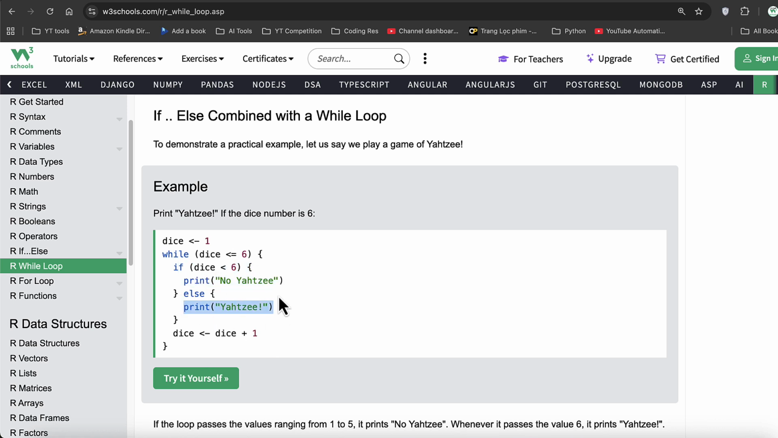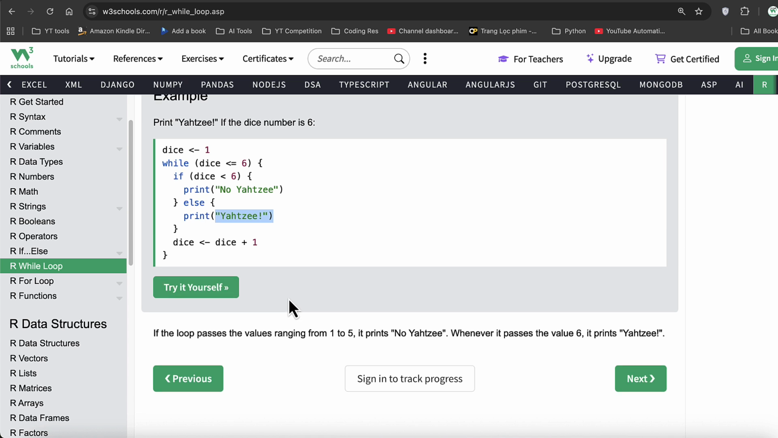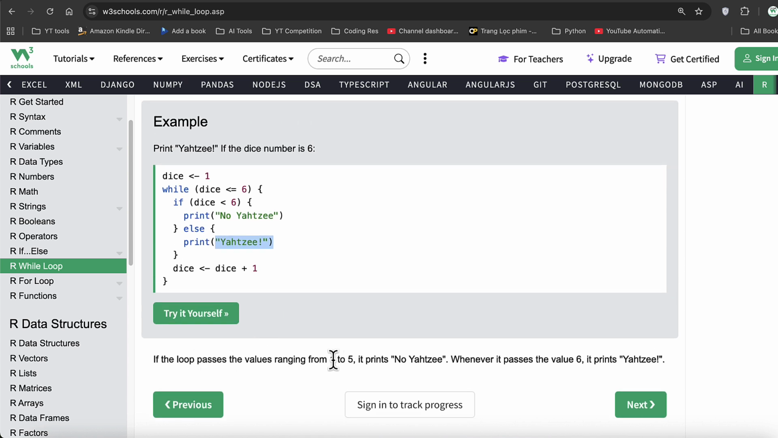So whenever the value of the variable reaches 6, it prints Yahtzee. If you use it, it will just simply do that. So if the loop passes the value ranging from 1 to 5, it prints no Yahtzee. Whenever it passes the value of 6, it prints Yahtzee. I think it's a stupid game, but it's there as an example from W3Schools. Make sense? Perfect.